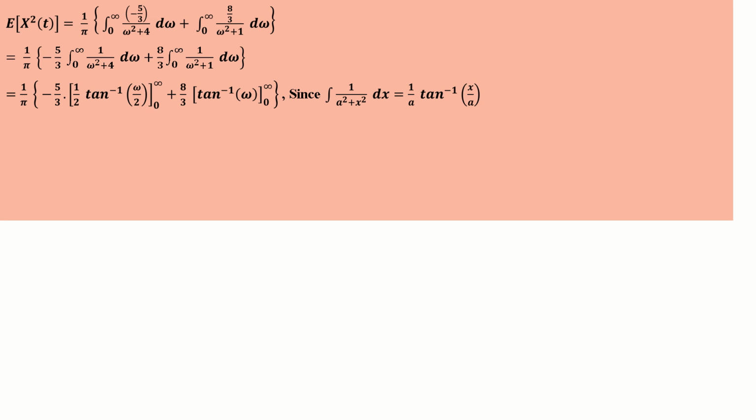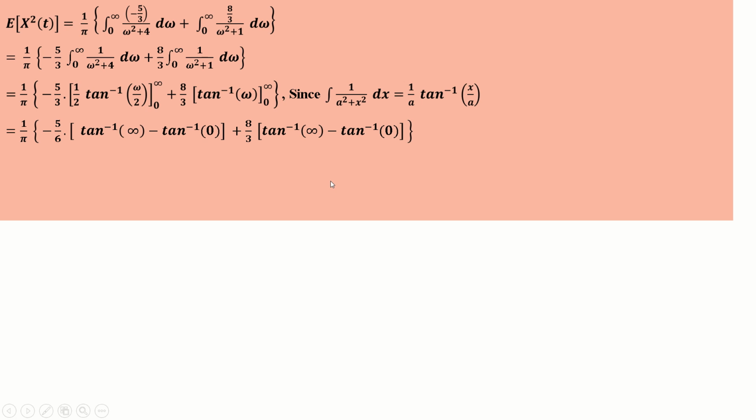So you will get 1 by pi into minus 5 by 3, 1 by 2 tan inverse of omega by 2, limit 0 to infinity. Because in the first integral it is omega square plus 2 square, a is nothing but 2 and x is nothing but omega, so we are applying the formula directly. Similarly for the second one, a is nothing but 1 and x is nothing but omega, 8 by 3 tan inverse of omega, 0 to infinity. Applying the upper and lower limits.